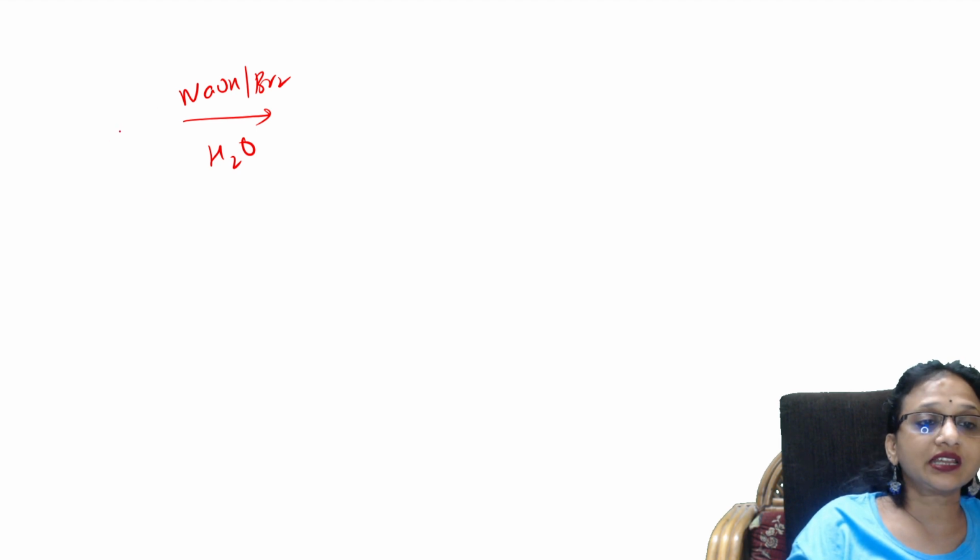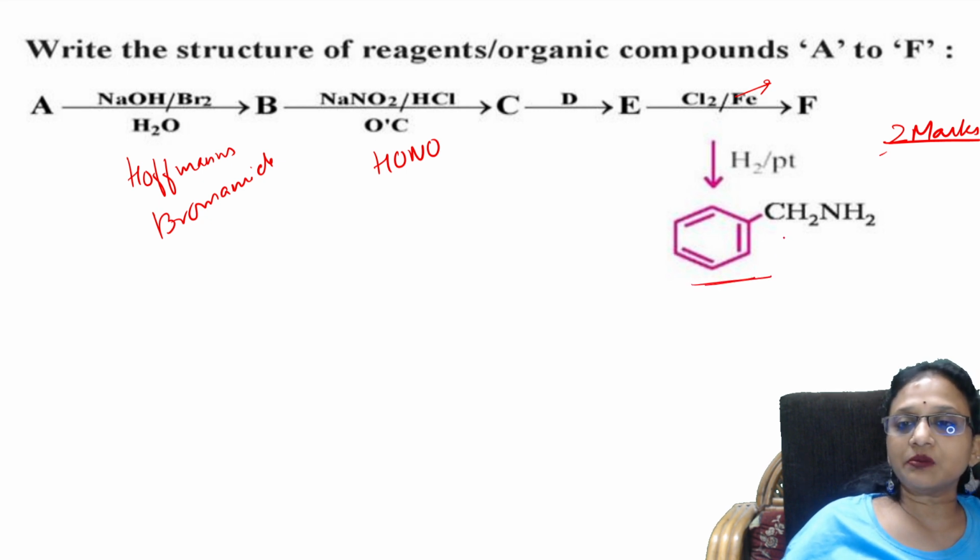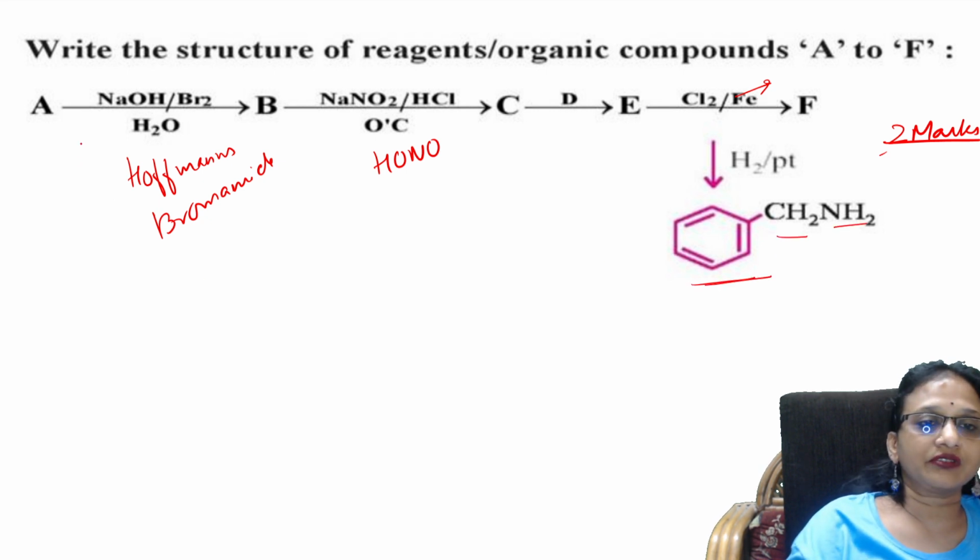Let me say the first thing. First is sodium hydroxide and bromine, so automatically I take an amide. How did I decide this? Because in this particular reaction you are already getting an amine. So this amine comes from the amide.